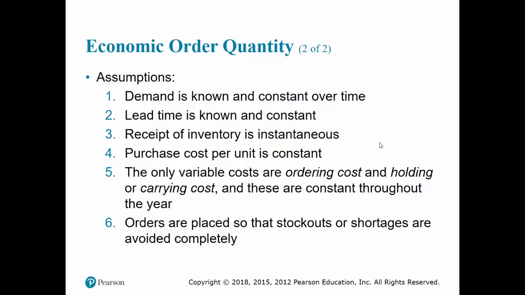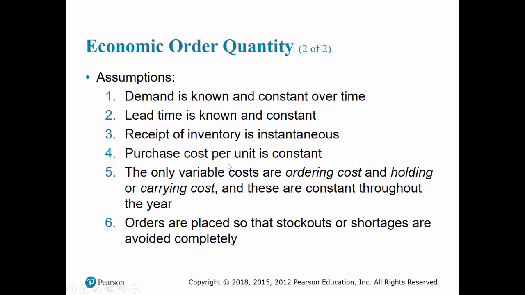And again, we will relax this assumption. What happens if the order is supplied at a gradual rate and not in one single lot? Then we have to make some corrections. We will look at that later on. Actually, the next model after this is the case where the receipt of inventory is not instantaneous.